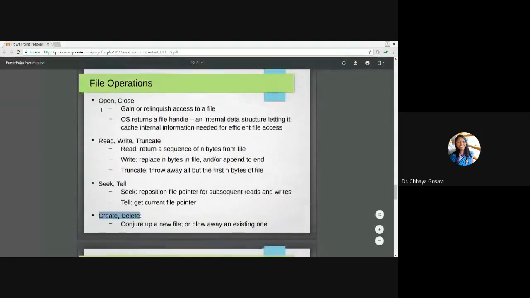So these are the operations: open and close, open a file and close a file; read, write or truncate a file; fseek and tell to iterate through a file; and create and delete, create a file or delete a file.